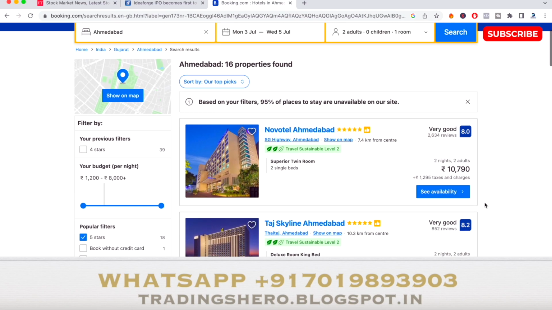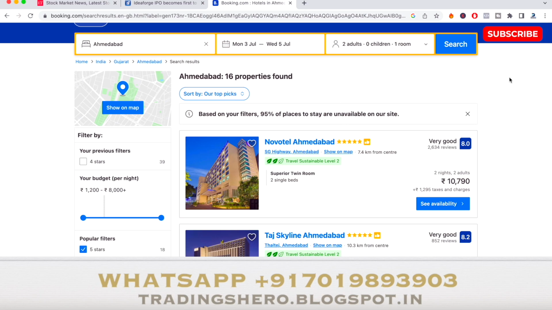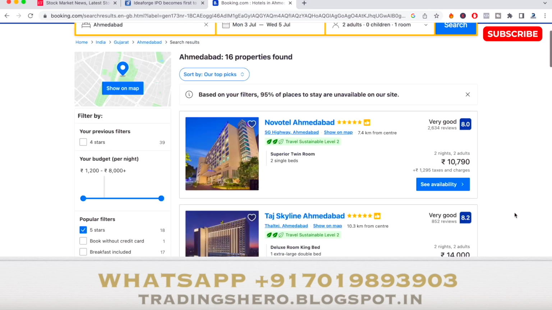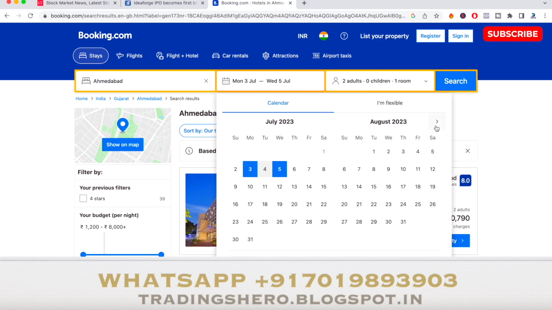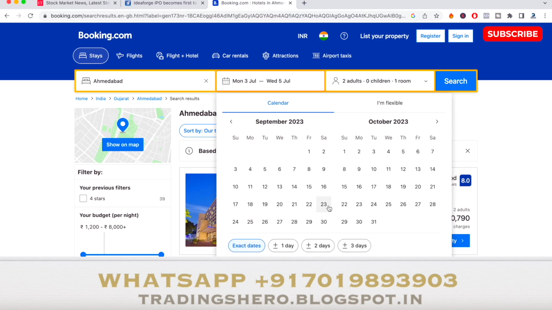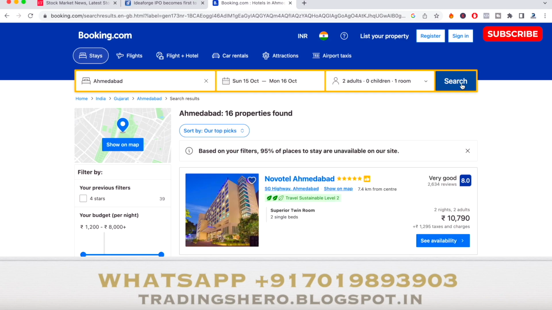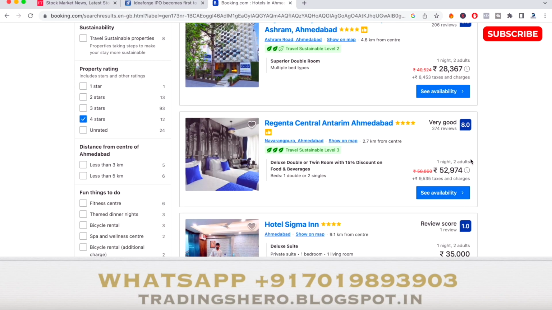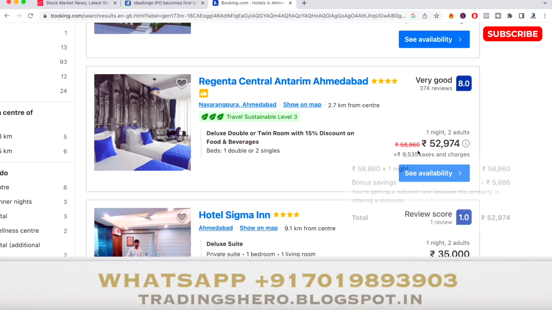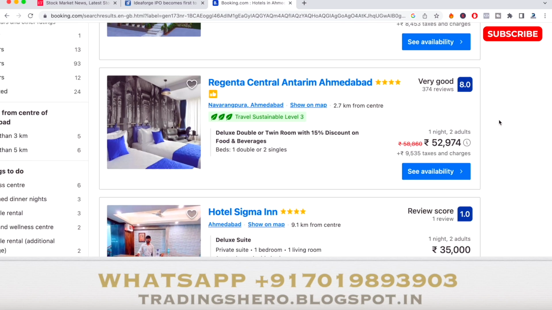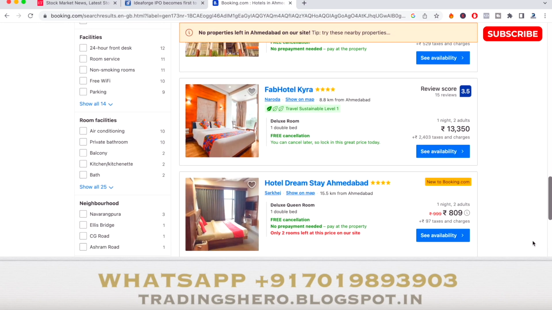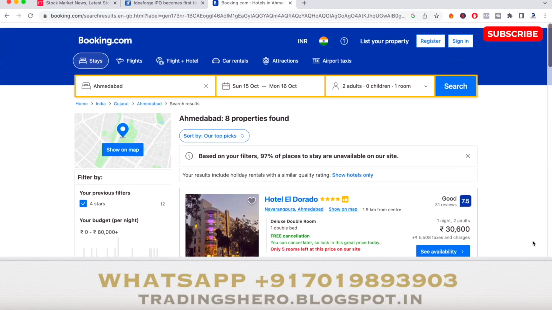So guys, if you can see here, these are the hotel rates of 5-star hotels from 3 July to 5th of July. You get hotels around 10,000, 14,000, 16,000 like that. But as you know, there's an India cricket match happening on October 15th. So if I put 15th to 17th and do the same search, the same hotel which was like 8,000, 9,000 per night is now charging up to 30,000, 50,000. You can see this hotel, which was almost 8,000, is now charging 52,000 per night plus 9,000 taxes. So this is how the prices of hotels have been hiked in Ahmedabad for the cricket.